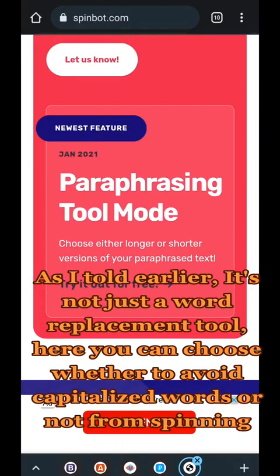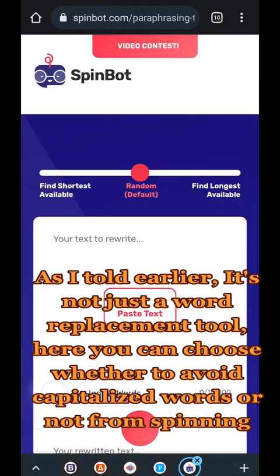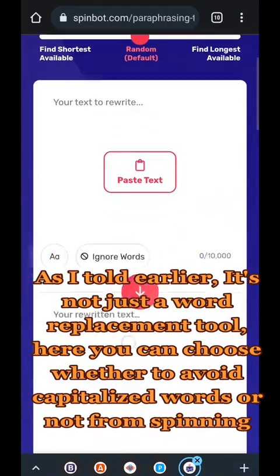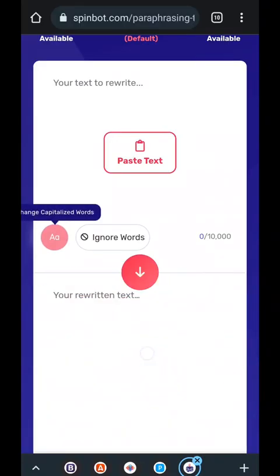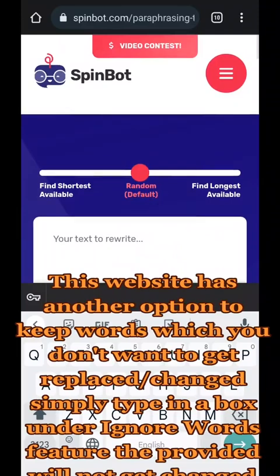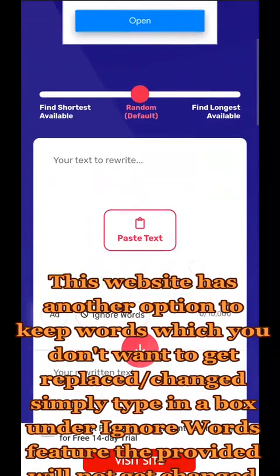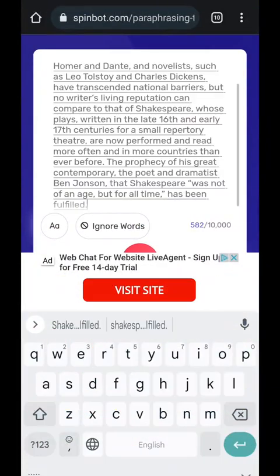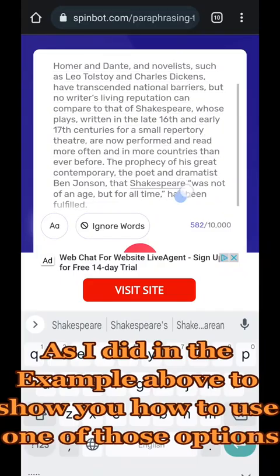As I told you earlier, it's not just a word replacement tool. Here you can choose whether to avoid spinning capitalized words or not. This website has another option to keep words which you don't want to get replaced or changed. Simply type them in a box under the Ignore Words feature. The words provided will not get changed, as I did in the example above to show you how to use one